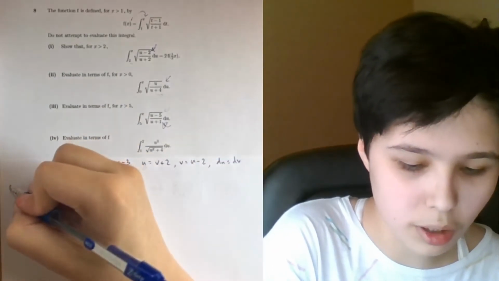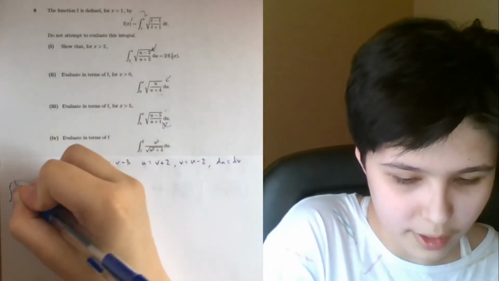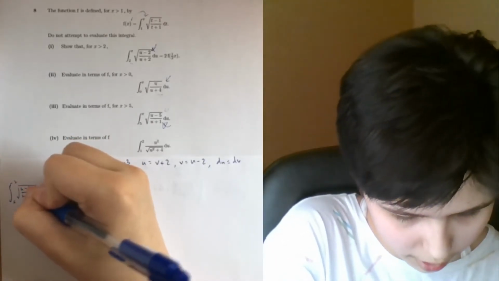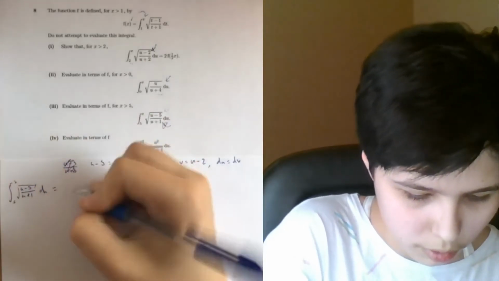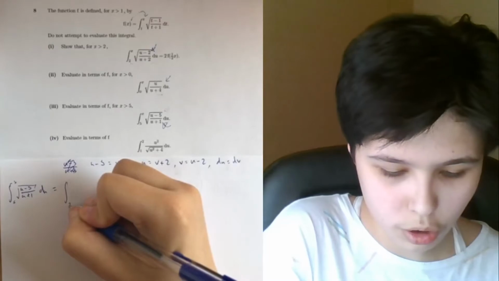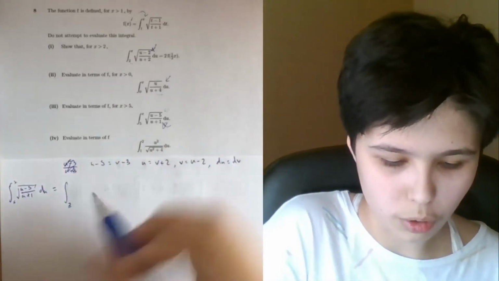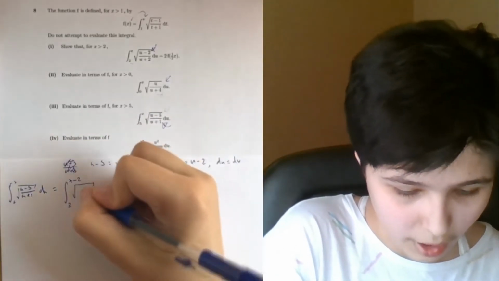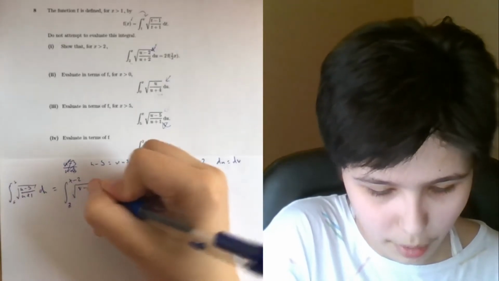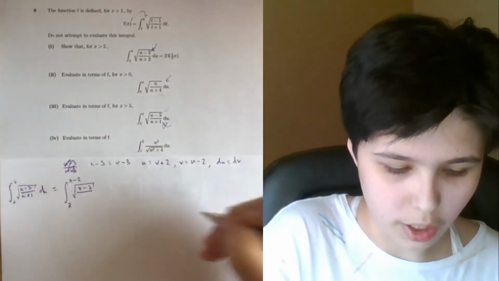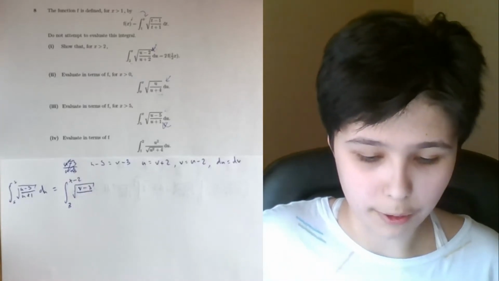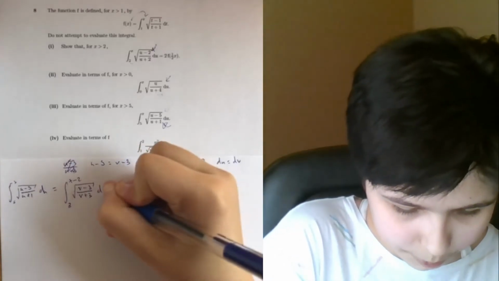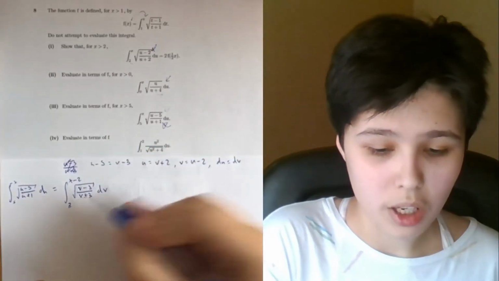Plugging it into the integral, we have the integral from 5 to x of the square root of (u minus 5) over (u plus 1) du, which equals the integral from 3 to x minus 2 of the square root of (v minus 3) over (v plus 3) dv, since u plus 1 is v plus 2 plus 1, which is v plus 3.